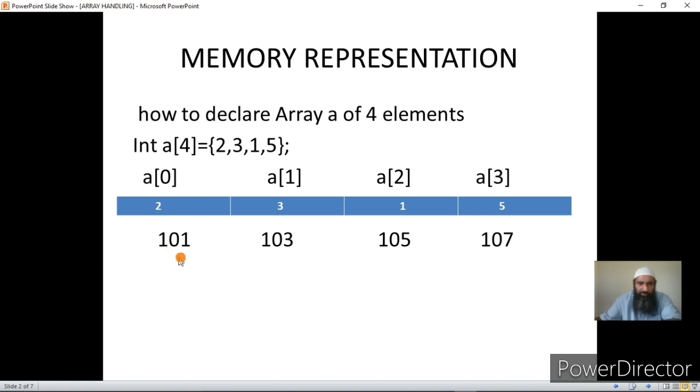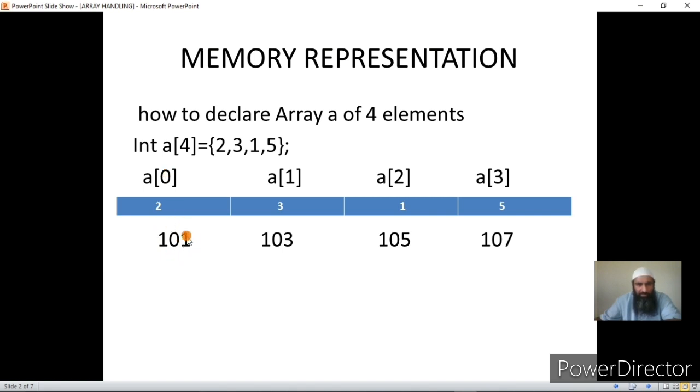So suppose if the first element starts at 101, it will occupy 2 bytes and the next element will start after those 2 bytes. That is, if the first element is at address 101 and I have already told one address has a capacity of 1 byte. Therefore, it will actually occupy 2 addresses. We have not written the second address. We have written 101, that is the starting address of an element.